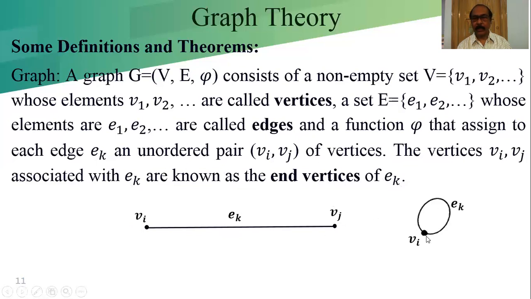This is also another graph, with edge Ek. Suppose this is the G1 graph and this is the G2 graph. In this case, Ek is an edge associated with the vertex Vi, and both end vertices are Vi. We will learn what this graph is called later. But for the basic definition, I think it is clear.